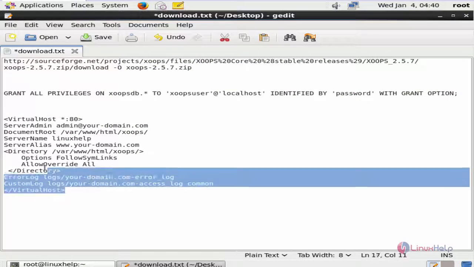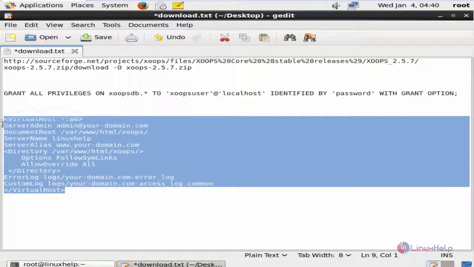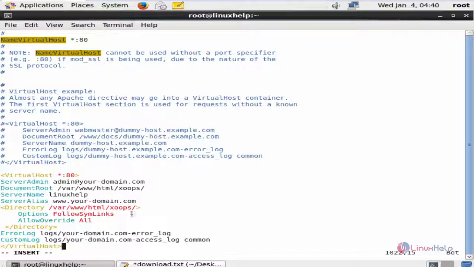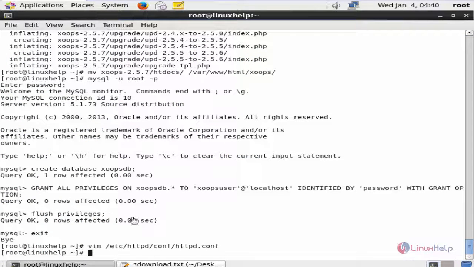Here's the virtual host configuration content. Now copy this, paste at the end of the file. In the server name, you need to mention the host name of your system. Now save the file and exit. Now restart the Apache web server, service httpd restart.